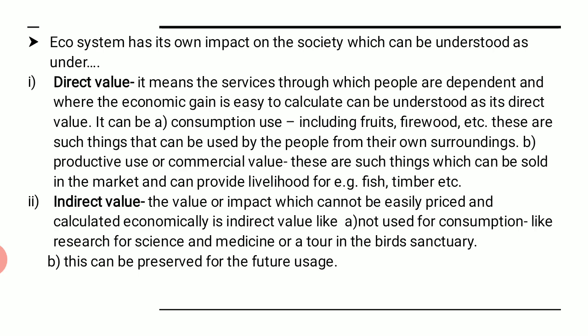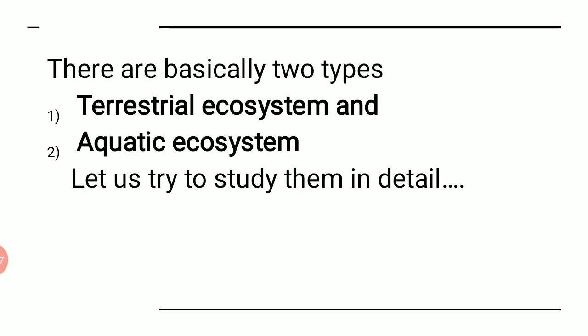Supposing national parks are created, say any wildlife sanctuary is created, then directly it does not have to do anything with us, we cannot consume anything out of it, but at the same time we see that it is giving indirect value to us. At the same time it is even preserved for the future use. That means for the future generation also we can keep these things in the ecosystem for the indirect value. This is how ecosystem has its own impact on our society, right?